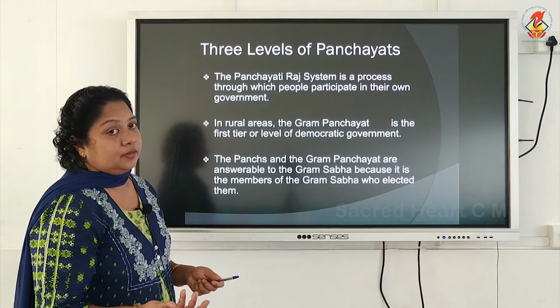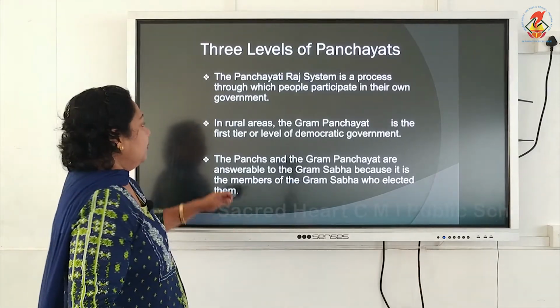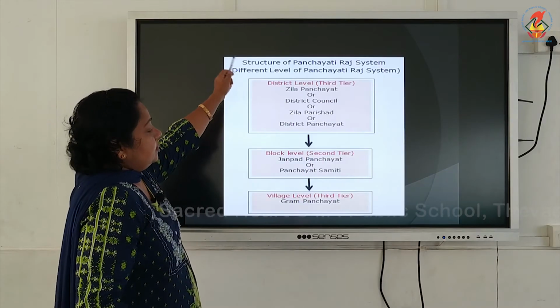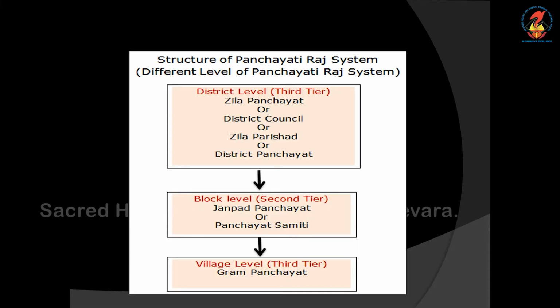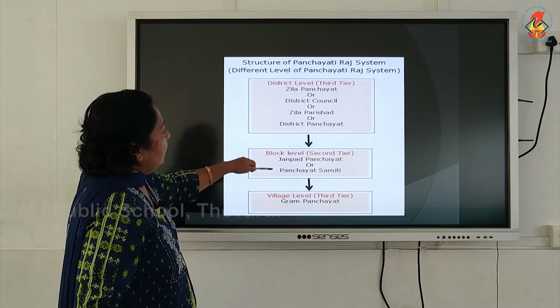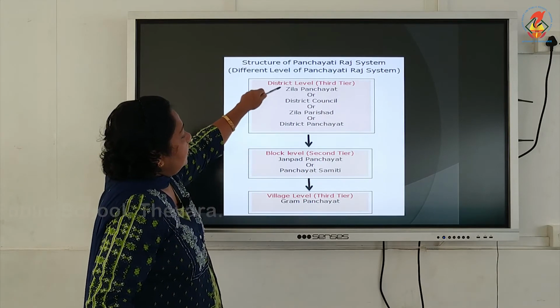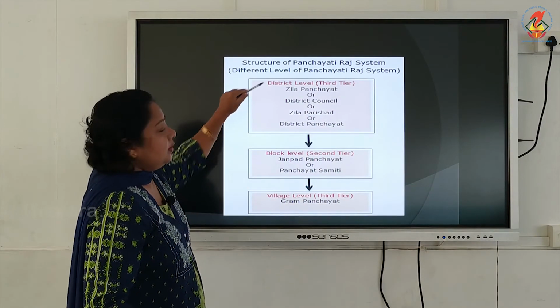Answerable means whatever they are doing, they have to explain it to the Grama Sabha. Now, the levels of Panchayati Raj: village level Grama Panchayat, then the block level, then the district level.